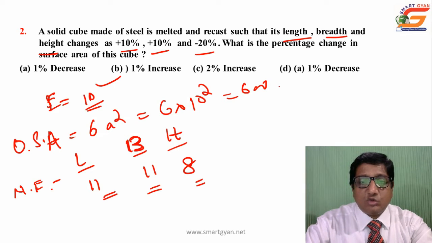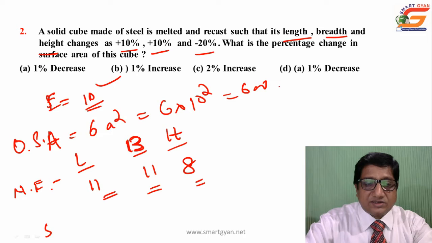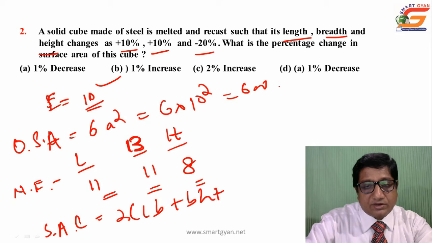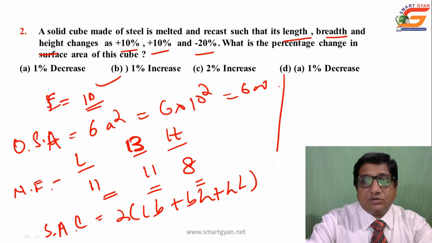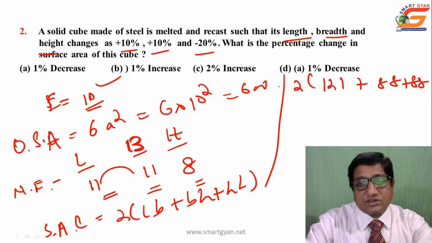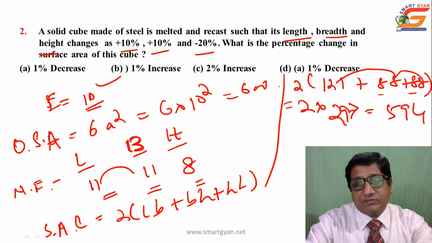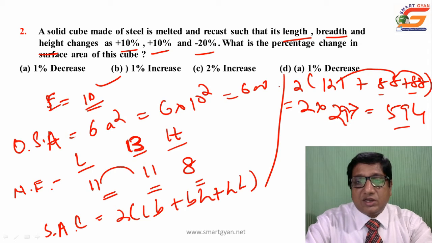The surface area of a cuboid is 2 into (length times breadth plus breadth times height plus height times length). Simplifying, that is 2 into (121 plus 88 plus 88), which is 2 into 297, that is 594. The new surface area is 594 and the original was 600.